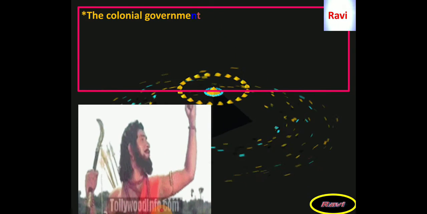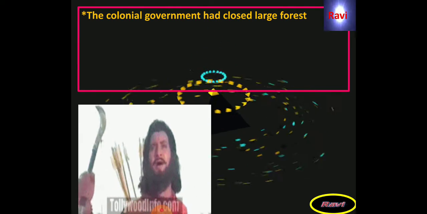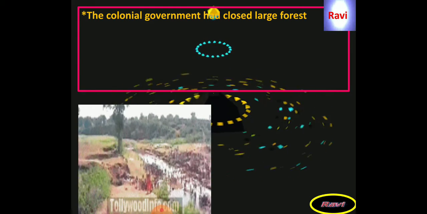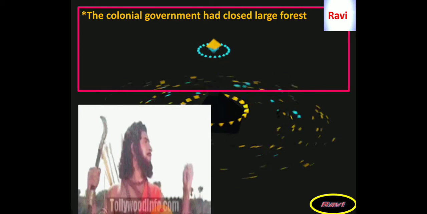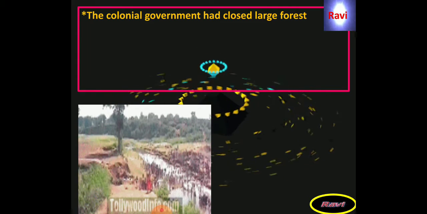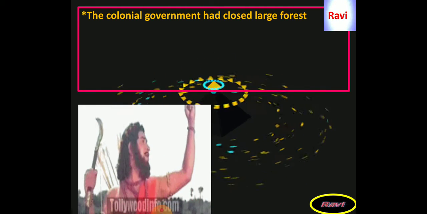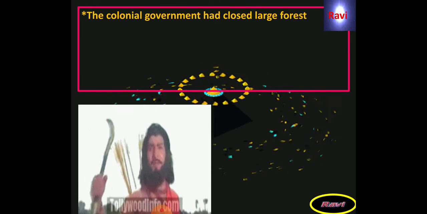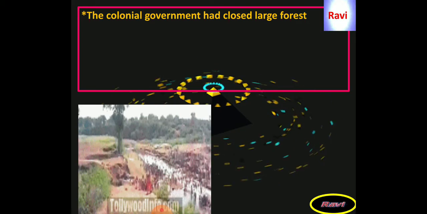There were many reasons for the revolt against the British East India Company by the tribals in the remote areas. One is that the tribals were dependent on the forest areas when the British government introduced the Forest Act and imposed many restrictions on the movement of the tribals in the forest areas. Thus the tribal people lost their employment opportunities, even their livelihood. For that, all the tribals together under the leadership of Alluri Sita Ramaraju protested against the British East India